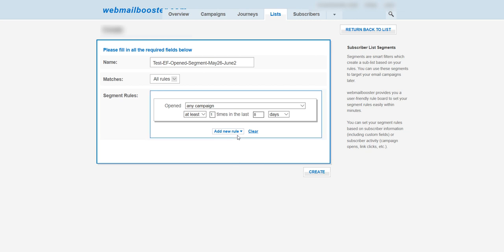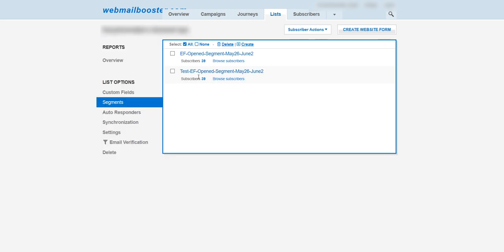So I can create more rules, correct? But in this example, I'm going to keep it simple. So I'm going to select that at least one time in the last 8 days someone opened that specific campaign or any campaign, correct? So I'm going to create it. It calculated 39 subscribers, which is the same because I haven't sent any additional information to that specific list. So it is the same. 39 people opened any campaign from that specific list.